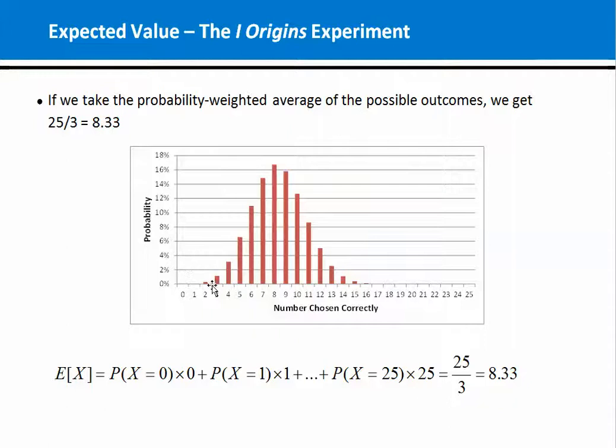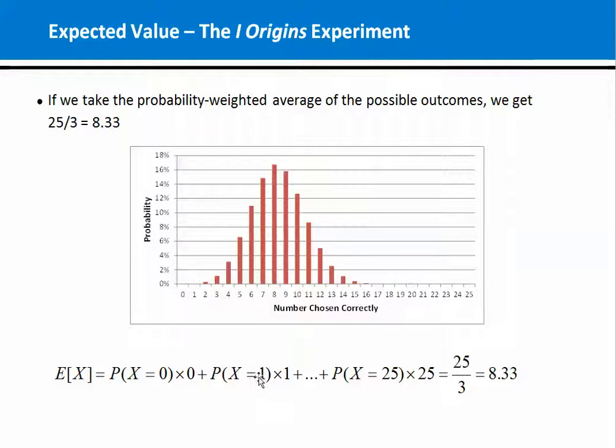Okay, but the way we said that we calculate an expected value is we take the probability-weighted average of the possible outcomes. The possible outcomes are you could get 0 correct, 1 correct, 2 correct, up to 25. So that's the possible outcomes. We need to weight each one by the probability of that outcome. So this says the probability that we score 0 correct, the probability we score 1 correct, the probability we score 25 correct, and so on. Those are just the heights of the bars.